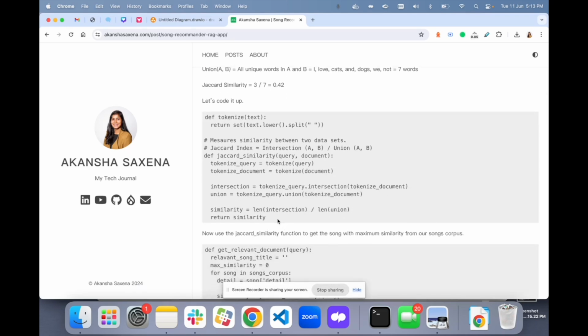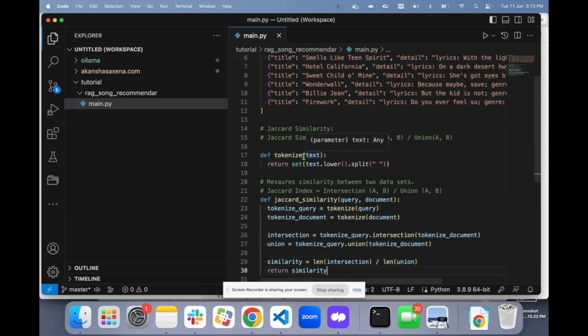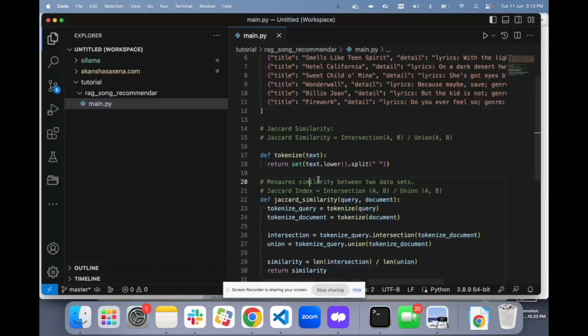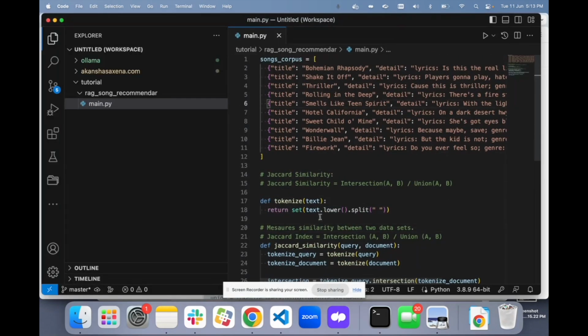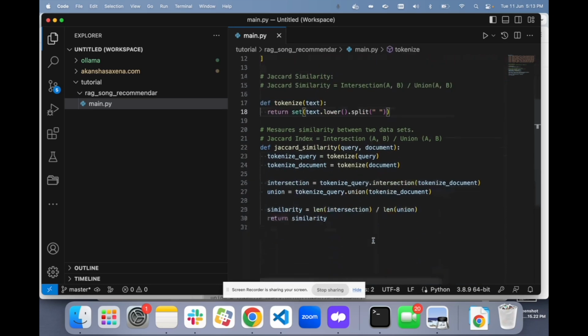to create a function for this. So let me paste it. First, we have created a function called tokenize. Whatever we pass to it, like earlier we saw this set, so whatever set we have, we are going to first convert it into lower form, and then we are going to split it. Once we do that, it is going to come in like, I'll show you one by one. And then we are going to create a function called Jaccard similarity.